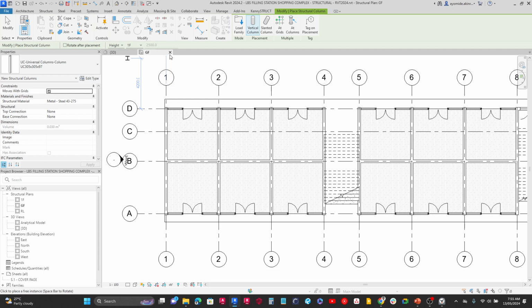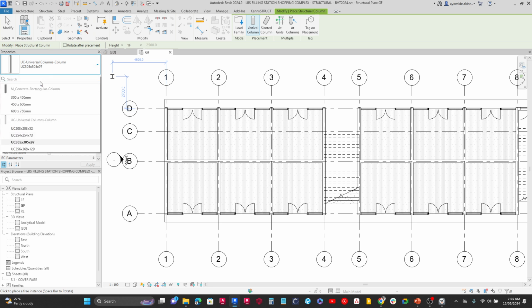So after I see these placement options, we have other things as well under the properties dialog box. So if you've been looking at my screen, you see that right now I have a steel column section. In this case here, for this project, we are going to be working with reinforced concrete. So what I'm going to do here is that I'm going to change this profile here from a steel profile to a concrete profile.